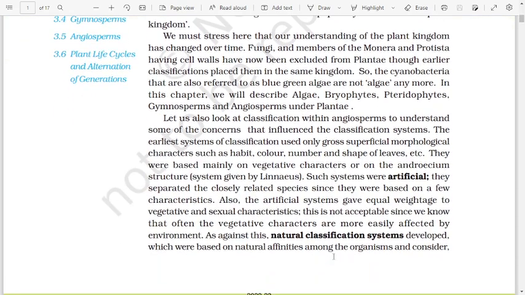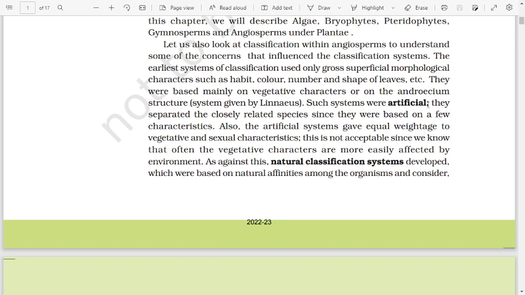Let us also look at classification within angiosperms to understand some of the concerns that influenced the classification system. The earliest system of classification used only gross superficial morphological characters such as habit, color, number, and shape of leaves, etc. They were based mainly on vegetative characters or on the androecium structure, the system given by Linnaeus. Such systems were artificial; they separated closely related species since they were based on a few characteristics. Also, the artificial system gave equal weightage to vegetative and sexual characteristics.